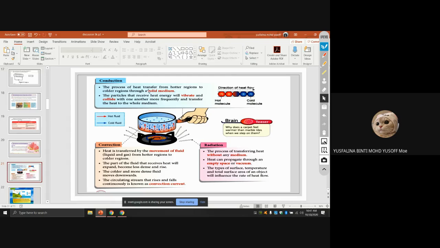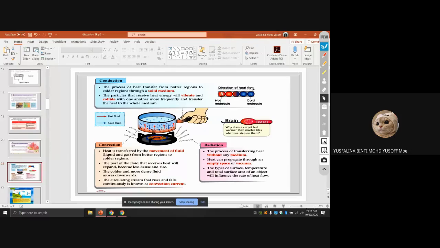Solid such as metal. So the particles that receive heat energy will vibrate and collide with one another more frequently and transfer the heat to the whole medium. So let's say this is the example. You know solid, the arrangement of the molecules of the solid, they are very close to each other like this, right? So let's say if I heat this particle, what happened? When you heat the particle here, this particle will vibrate.